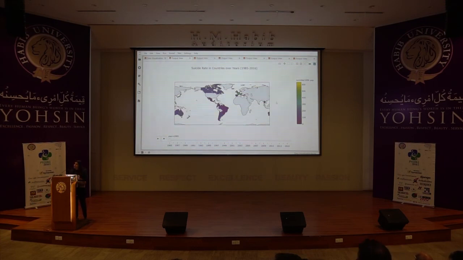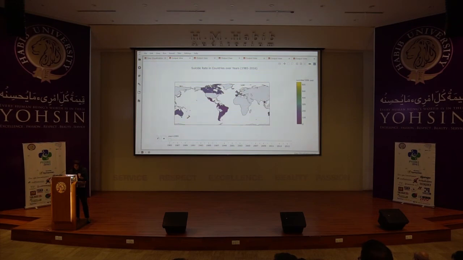And if I want to point out the country with the highest suicide rate in 1985, I can just hover over this color, the lightest color, which is France, and the suicide rate over here is 348.9, right? So within 1 second, I can figure out that this is the country in the year 1985 which had the highest suicide rates.